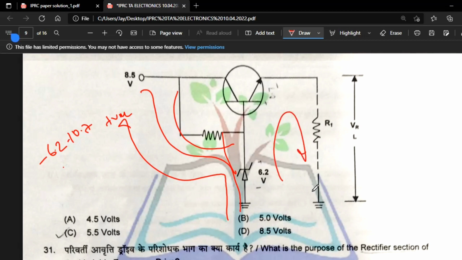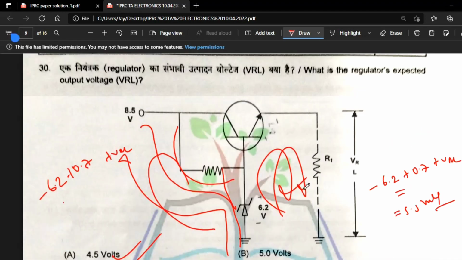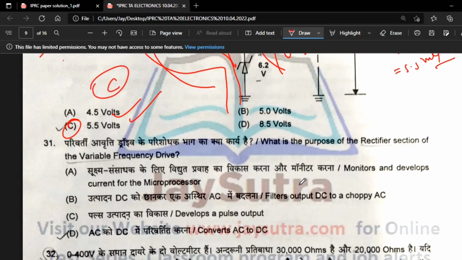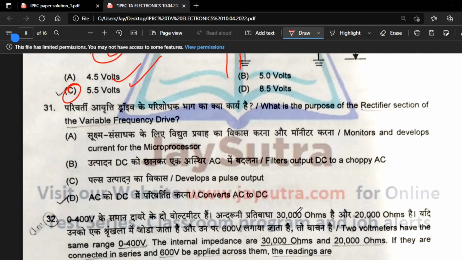They are directly asking for the output across VRL, so it will be an easy calculation, because we know all the other values. Write minus 6.2 plus the drop across the diode 0.7 plus VRL. That will become around 5.5, so option C is the correct answer. The input side would need two equations and solving is very lengthy, so the output side is preferable. So option C.